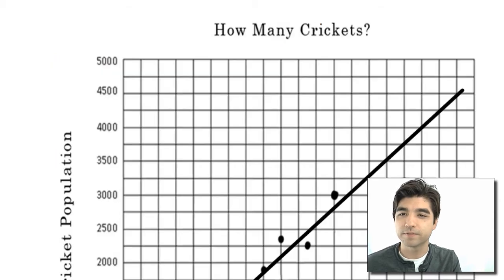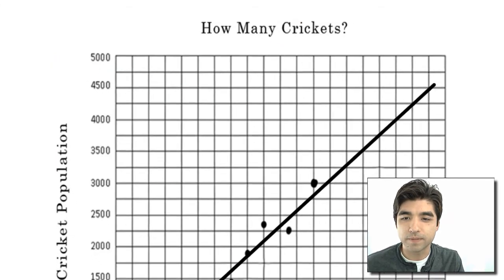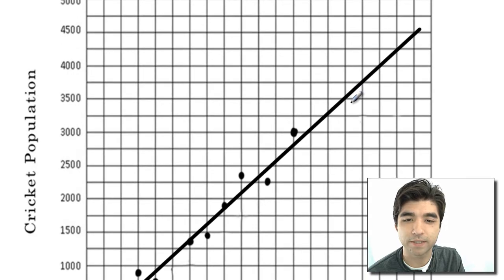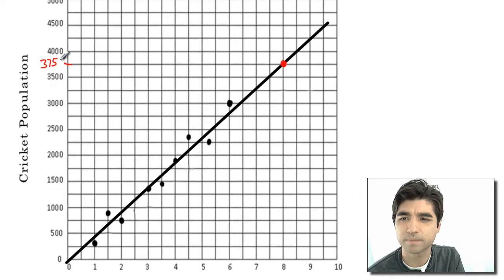So if you go to the previous slide, the trick with getting 2 points off of the line is try to pick 2 points that are at an intersection point, like right here we got 8 and 3750. It looks like this is 3750, and this point here is 9 and 4250,